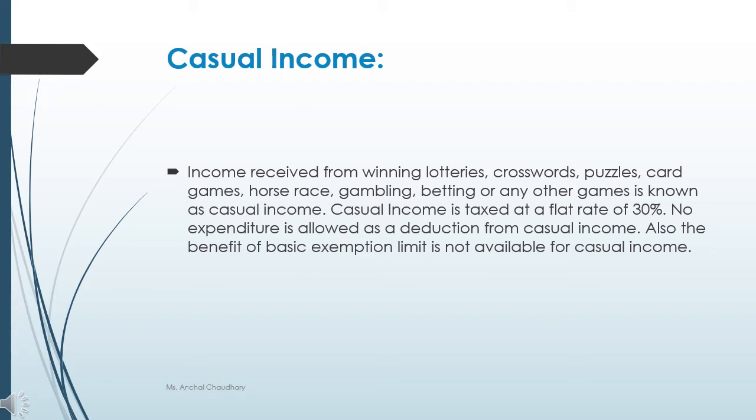When casual income arises, at the same time tax is deducted from that particular income. Whenever you get income like casual income, in that income your tax has already been deducted. In most cases the tax has already been deducted, but just in case it has not been deducted till now, in that case you will compute your tax liability on casual income, or you can say other income, separately at the rate of 30%.